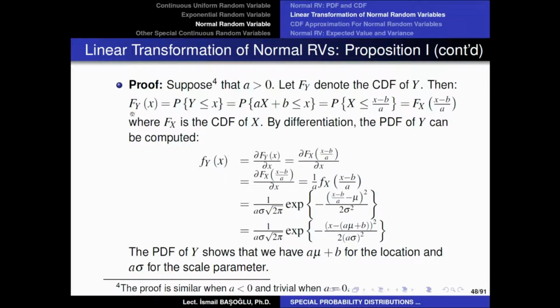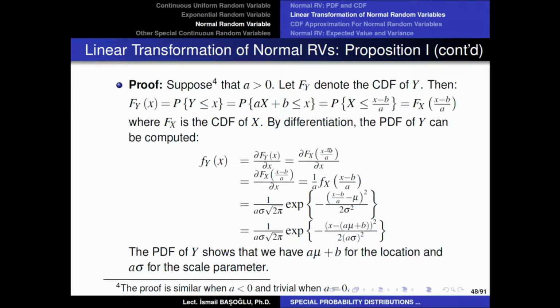Now, if you want to calculate the PDF of Y, then you need to take the first derivative of the CDF of Y, which requires taking the first derivative of this final part of this equation, the CDF of X at X minus B over A. So if you take the CDF at X minus B over A, remember we need to apply the chain rule. The first derivative of the outer function is simply what? It is simply the PDF of X at X minus B over A.